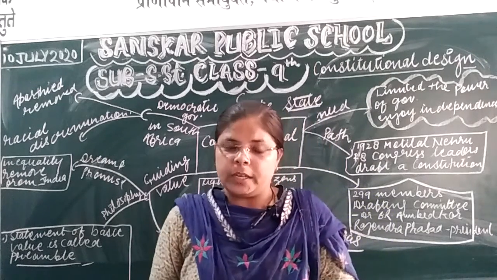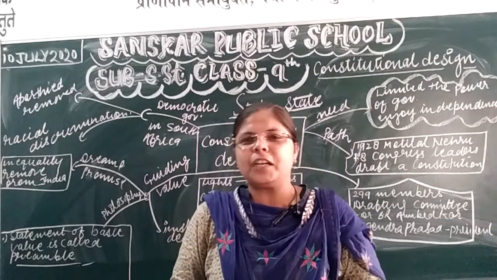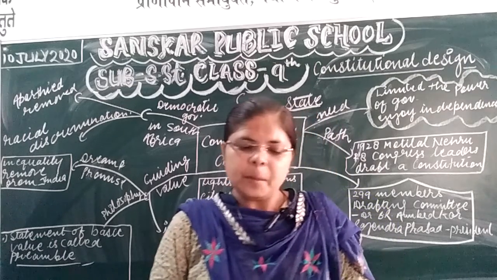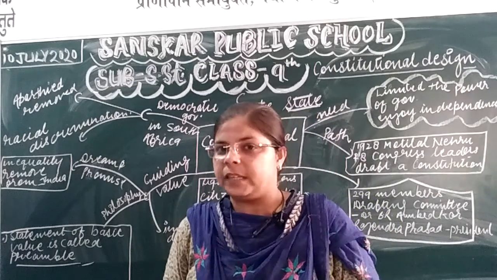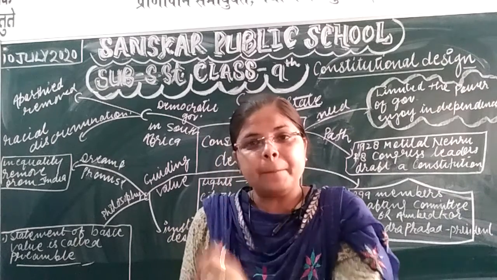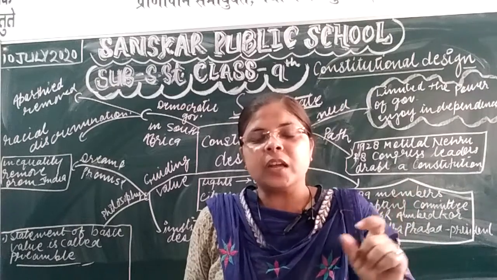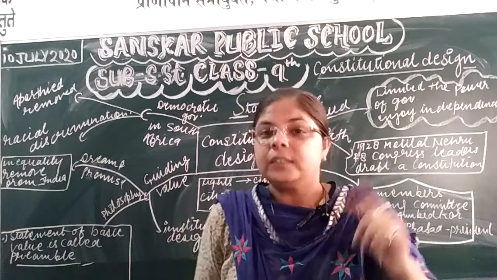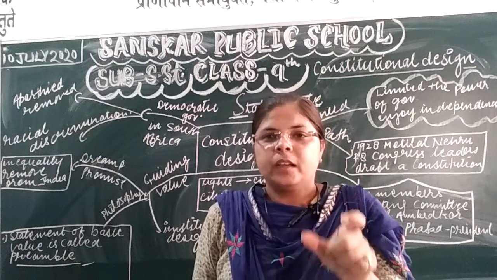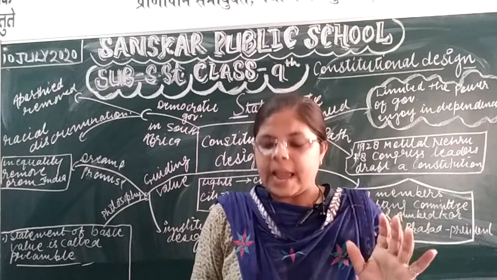Next is the democratic. Democratic means all the citizens can take part in the political activity to elect the government. Next is the republic. Republic means the head of the state is an elected person. Republic, re plus public, यानी कि public can elect the head of the state, head of the nation. We have to elect Mr. Modi, then he can rule over us. So that is a republic form, in which the public has a right to elect the candidate.